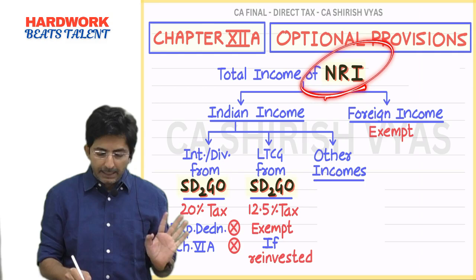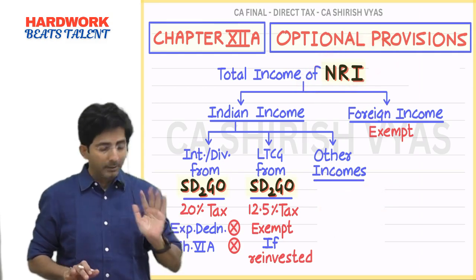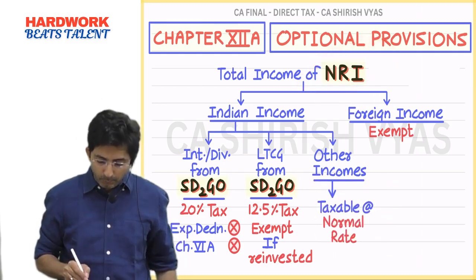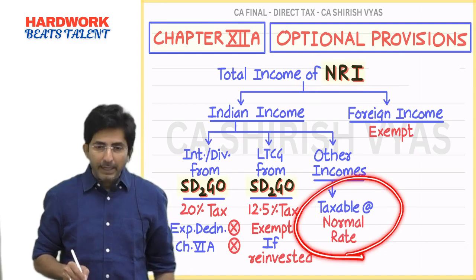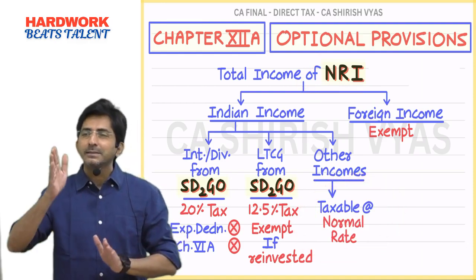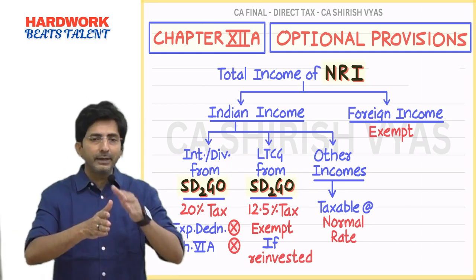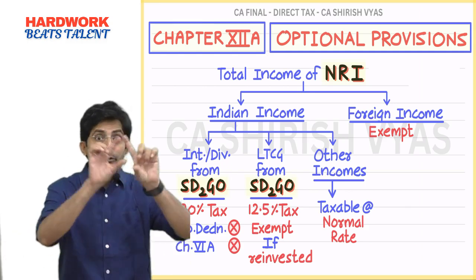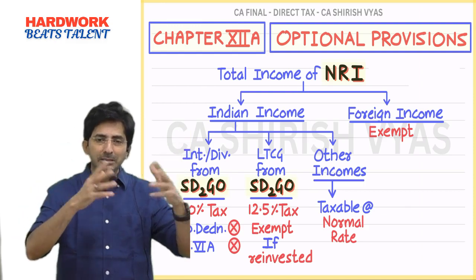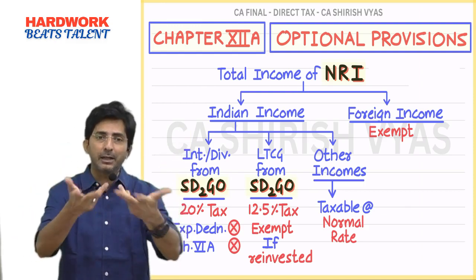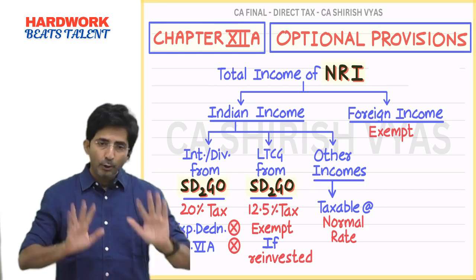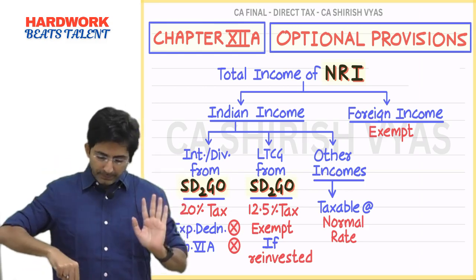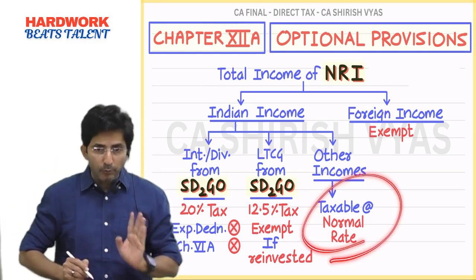In short, an NRI can have other income also, na? So, other incomes are subject to normal rate. And when I say normal rate, it means Satak, Latak, winnings, balance. Those rates, and slab rates, etc. All those winnings, 30%. For regular income, slab rate. All other income will be subject to normal rate.